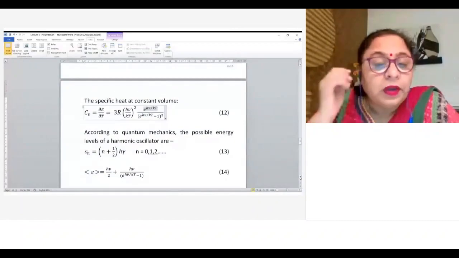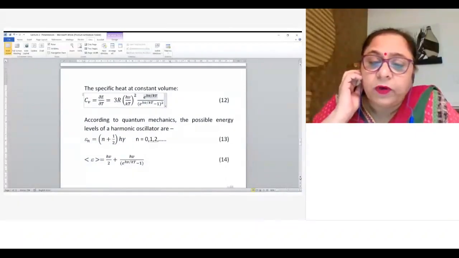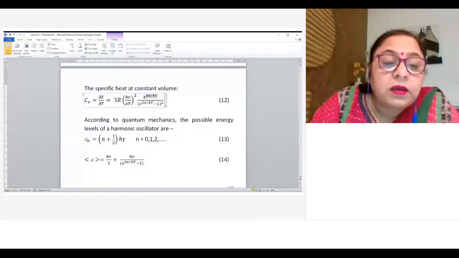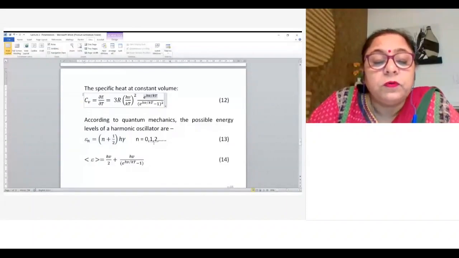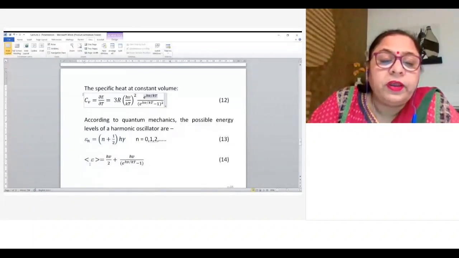And according to quantum mechanics, the possible energy levels of a harmonic oscillator are n plus half h nu, where n equals 0, 1, 2, and we can write this, if we take this inside h nu by kT, this is the value of what we have from Planck's formula.